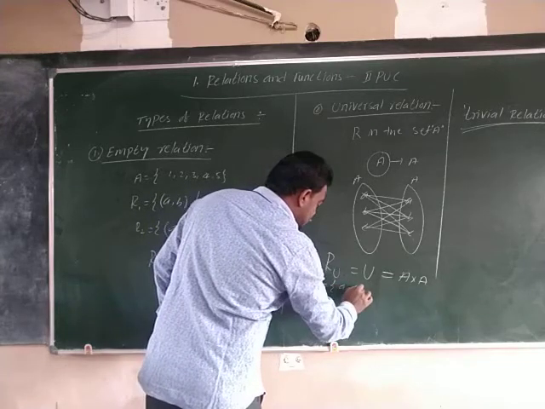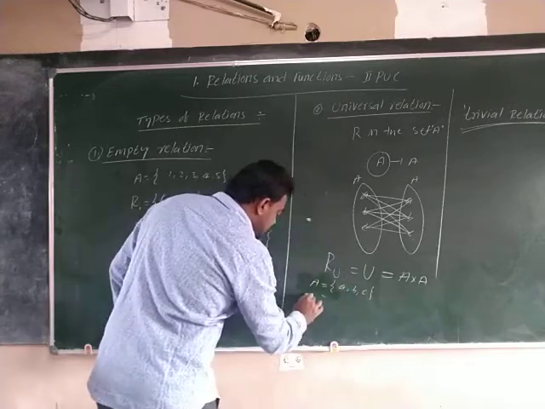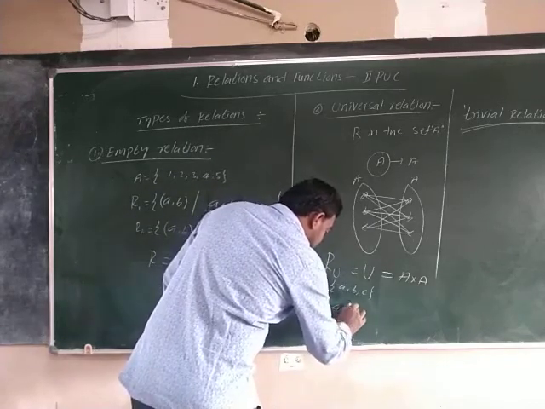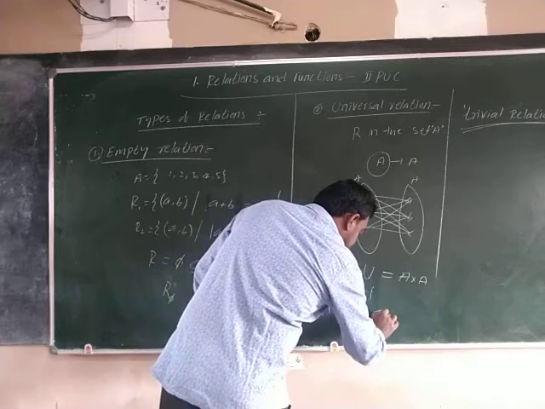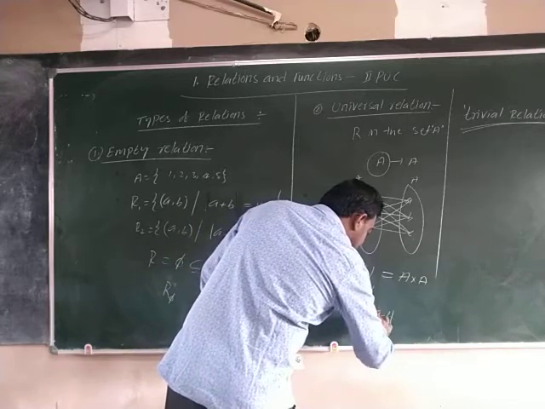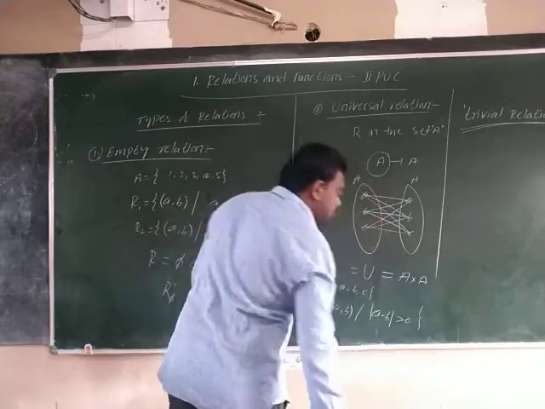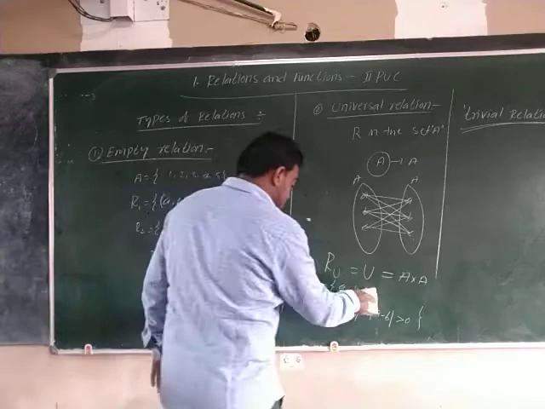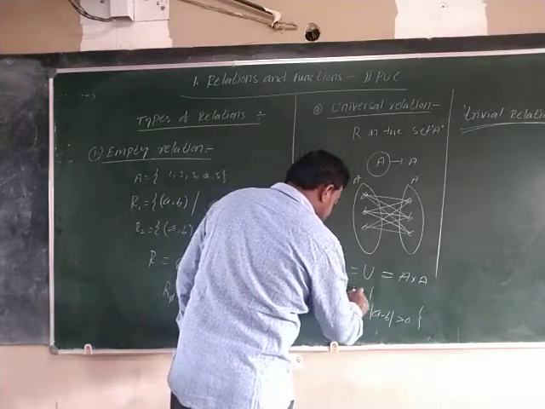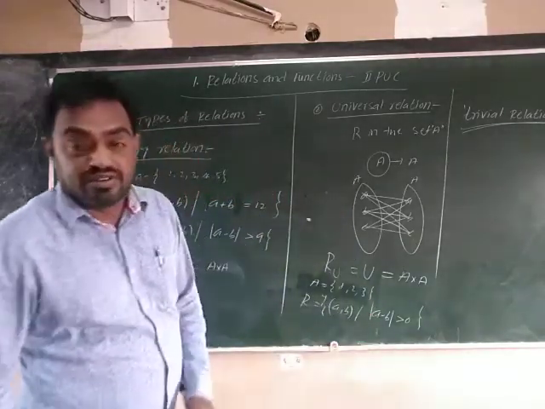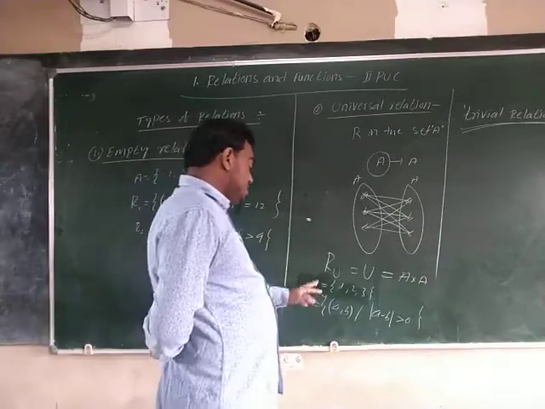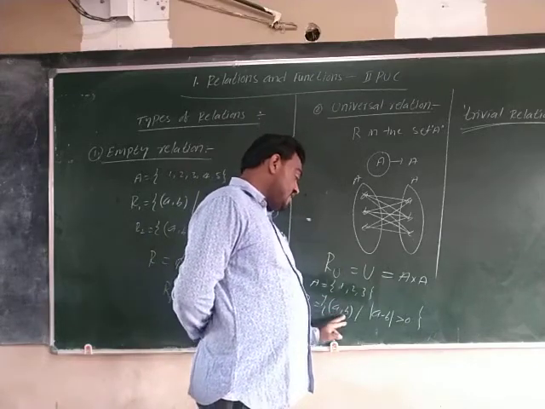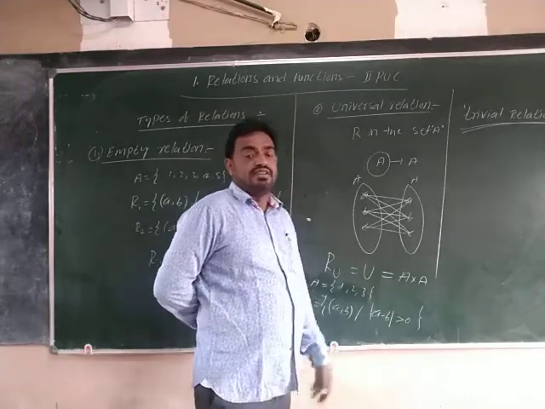Take the same set A equals {1, 2, 3}. The relation R I am defining as the set of (a, b) such that the modulus of a minus b is greater than or equal to 0.